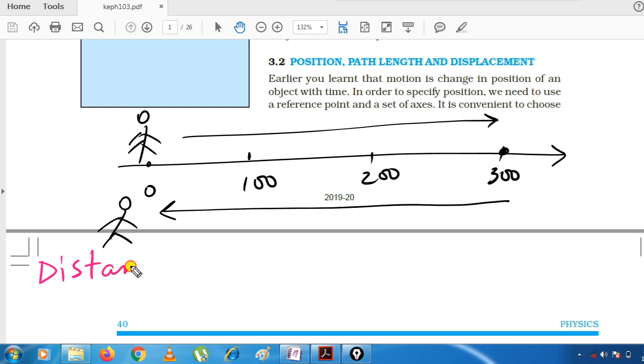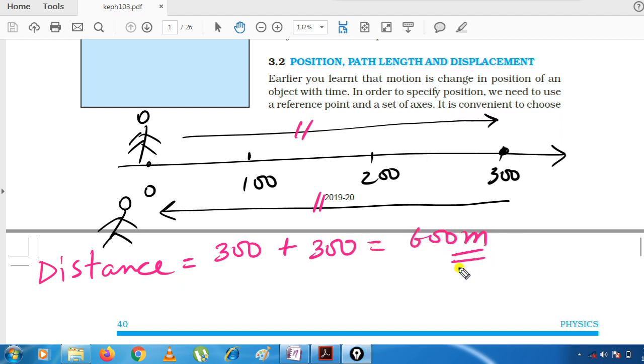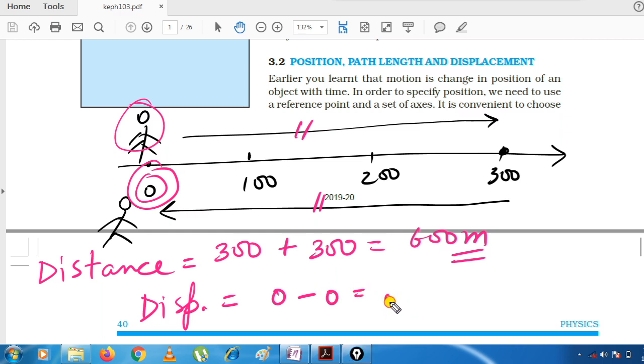Or before that, you find out the distance. Distance is, due to this part, distance covered is 300, and due to this part, distance covered is again 300. That means it gives you an overall answer of 600 meters. While what is displacement? Check final position. Final position is 0 minus initial position. Initial is also 0. That means displacement is equal to 0.